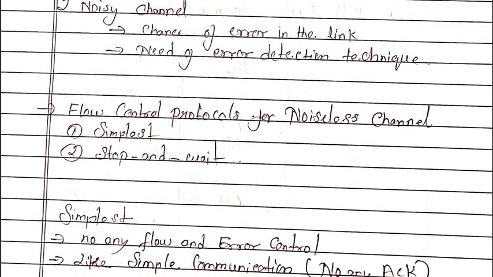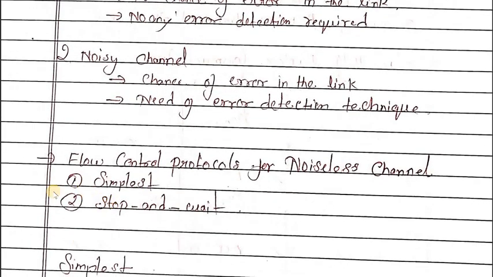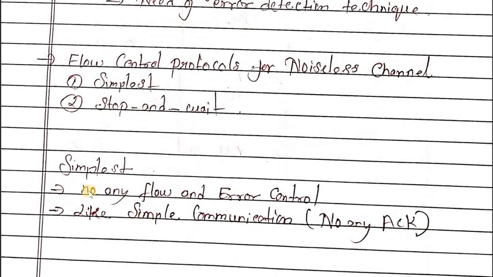In the case of noiseless channels there are two types of protocols: the simplest protocol and the stop and wait protocol. The simplest protocol, as per its name, is very simple. It does not provide any error control or flow control, because there is no chance of error.